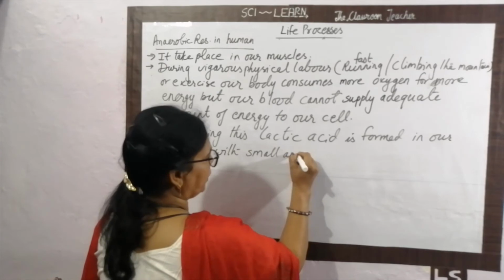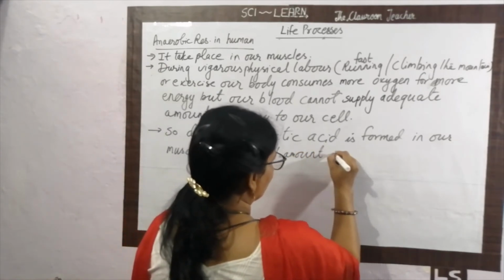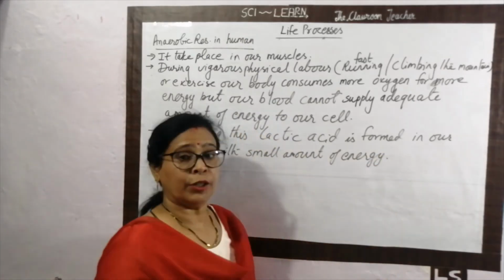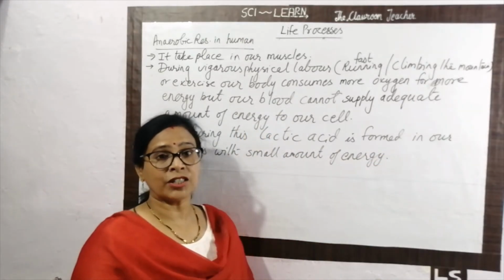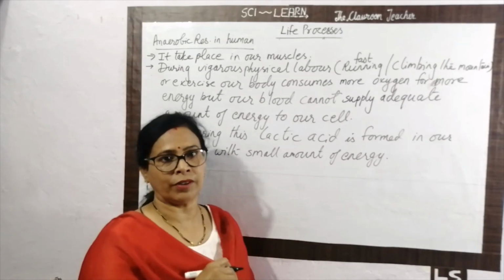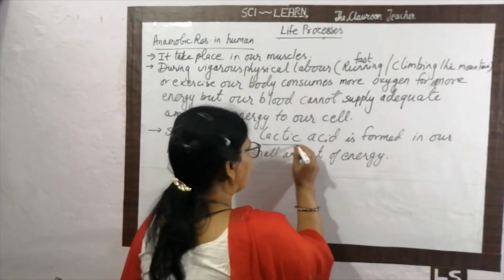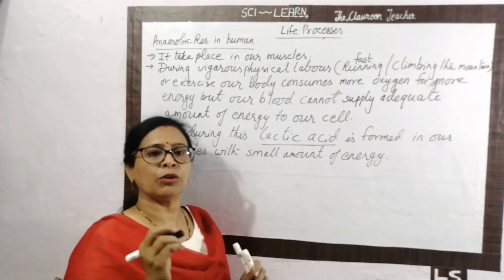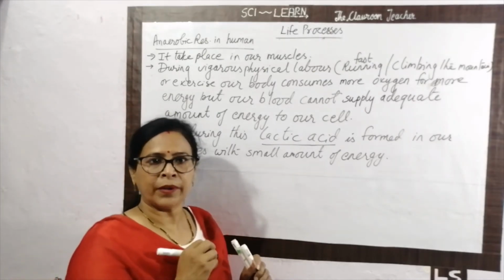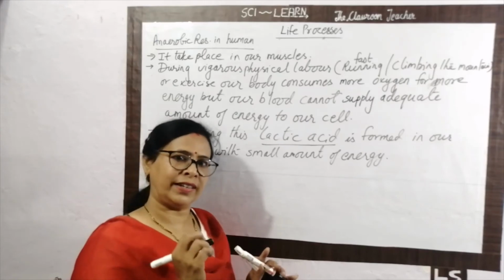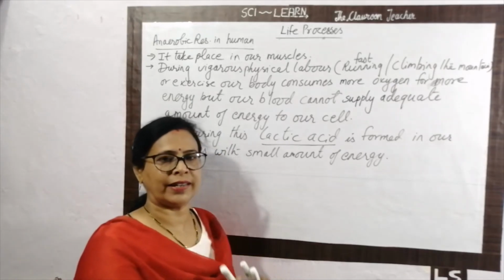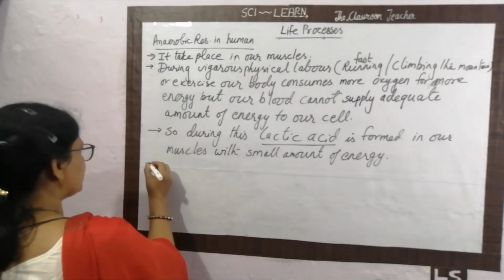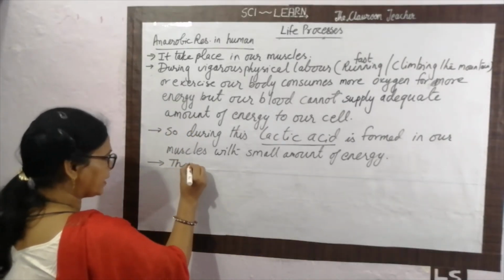We are doing physical labor, we need more energy, but in this condition less energy is formed in our body, and this lactic acid accumulates in the muscles. Due to the accumulation of lactic acid, cramps occur in our muscles.